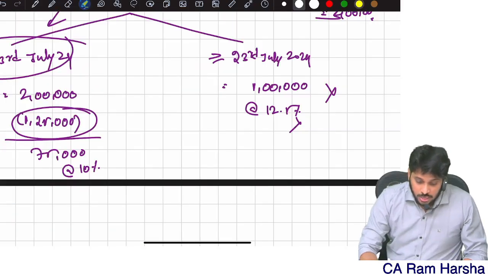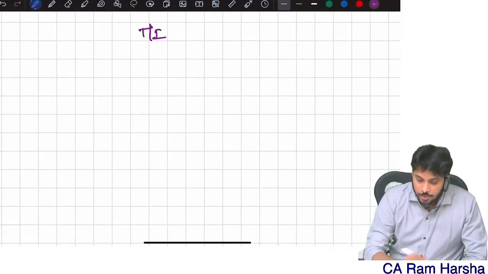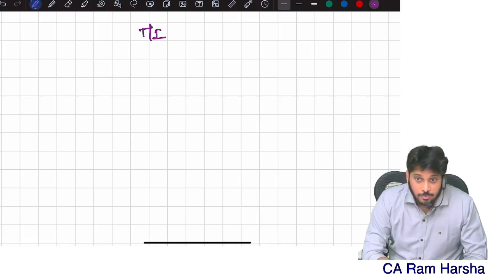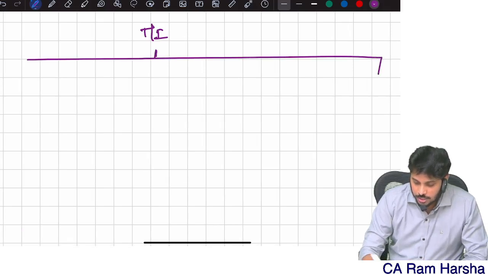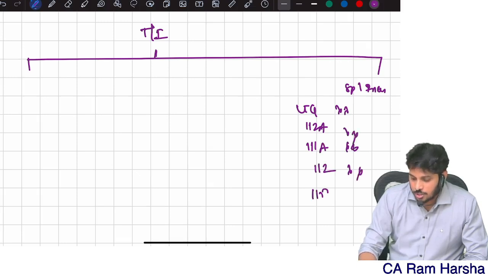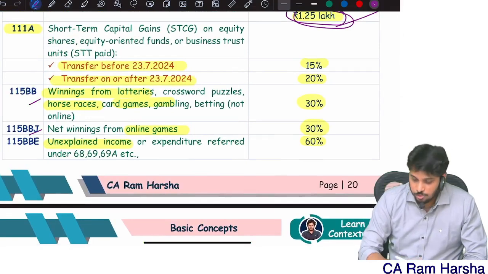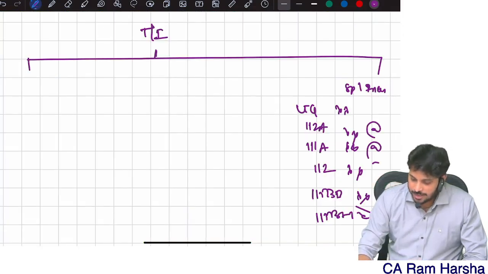So now what is the checkpoint here? The moment you computed total income, if the problem is asking you about tax computation, how should you compute tax? Total income is divided into 2 types. First, special incomes, allocate here. Long-term capital gain 112A how much? 111A how much? Normal 112 capital gain how much? 115BB how much? 115BBJ how much? Allocate. Then on that apply tax rate separately.